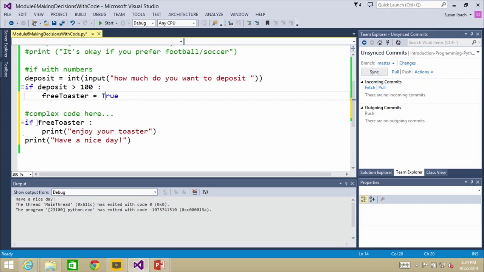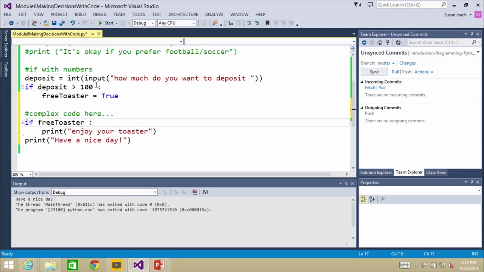And then we say if free toaster, and you can imply here is equal to true, but you don't have to say. You can put it there if it helps you. You can say equal true, if that helps you to remember. No, uppercase. Oh, sorry. You're right. Sorry. No problem. My brain just immediately went to C#. I always get that one in Python. So if it makes more sense to you to type if free toaster equal true, by all means do it. It's unnecessary though.